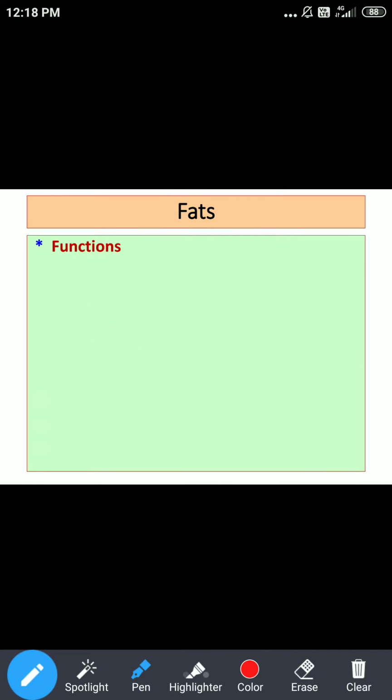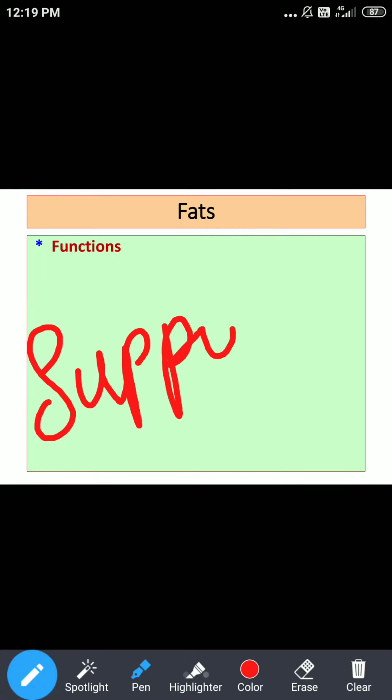Regarding the distribution of fats, we said fat is mainly present surrounding the viscera, and subcutaneously, that is beneath the skin. The most important function of the fat surrounding the viscera is that it gives support to different viscera like the intestine, kidney and heart.